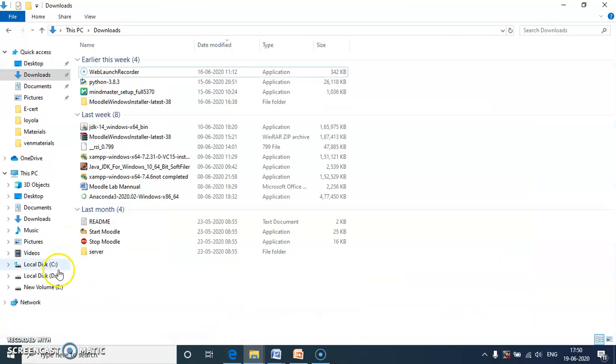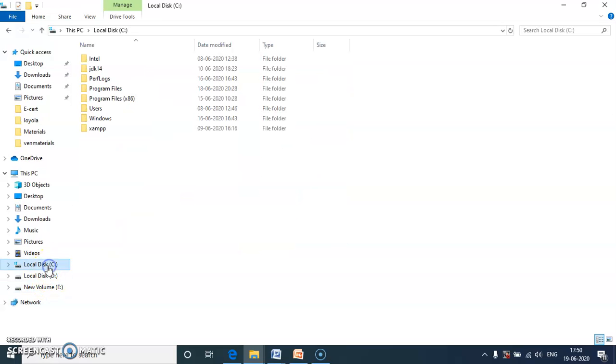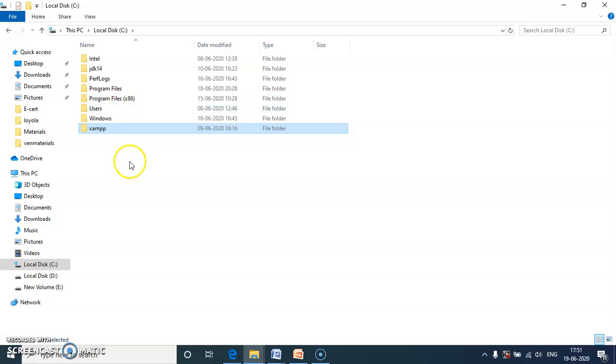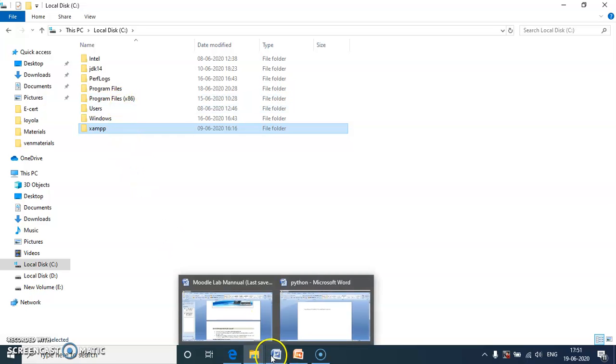After installing the XAMPP server, we get a XAMPP folder. In this we have many files, the XAMPP server files. This is the first step: first install the XAMPP server.